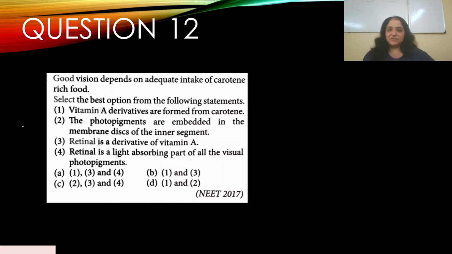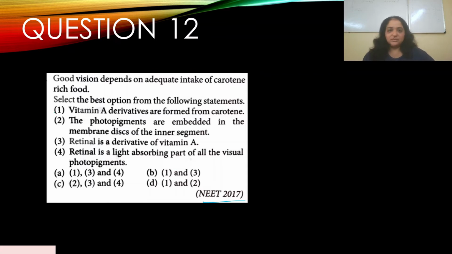Okay, so question number 12. Good vision depends on adequate intake of carotene-rich food. Select the best option from the following statements. Okay, so you have 1, 2, 3, 4, and select the best option. So this appeared in NEET 2017.